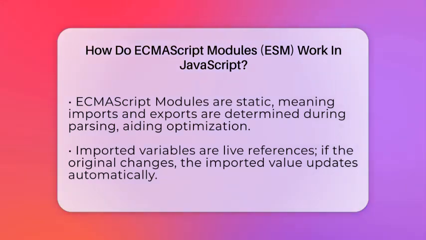One key feature of ECMAScript modules is that they are static. This means the imports and exports are set up when the code is parsed, not during execution. This helps tools and browsers optimize how they load your code. Also, when you import a variable from another module, it's a live reference. If the original value changes, the imported value updates too.